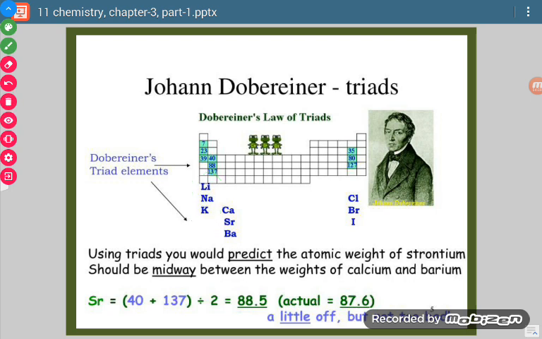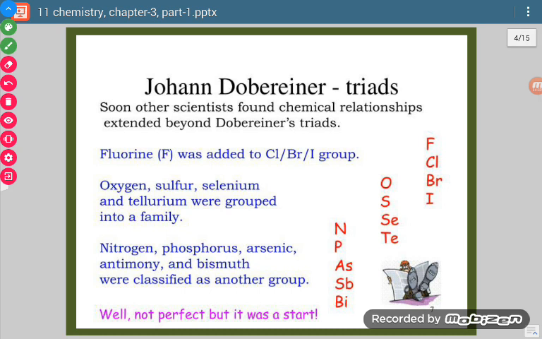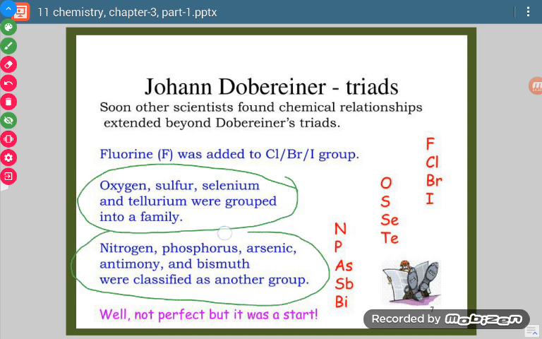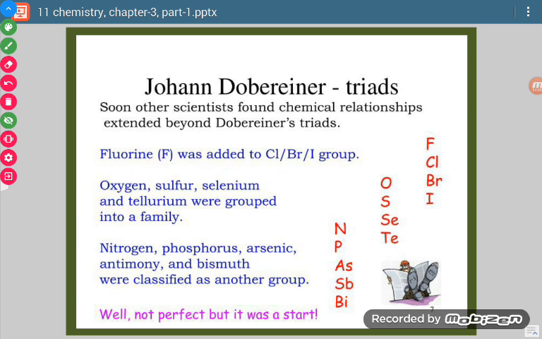Okay, so he gave his Döbereiner triads, and then there were discoveries of other elements, and on the basis of their properties, scientists started keeping those elements together, just like oxygen, sulfur, selenium and tellurium, they were grouped together as a family. Similarly, nitrogen, phosphorus, arsenic, antimony, bismuth, they were grouped together because they had similar properties. So this happened when there was discovery of some other elements.